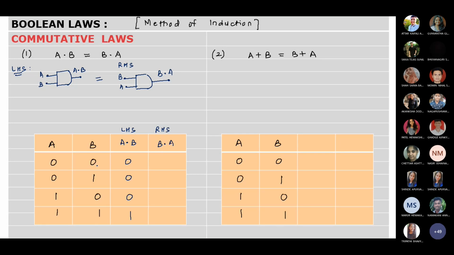Now first you will take B. So it will be 0.0. First case, it is 0. Second, 1.0, it will be 0. Third, 0.1, it will be 0. And fourth, 1.1, which will be 1. Now, if you look at the LHS and RHS tables, they are both same. Hence, we can say, hence, law is proved.